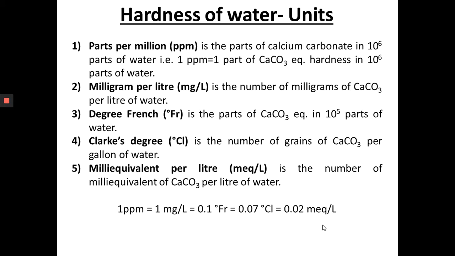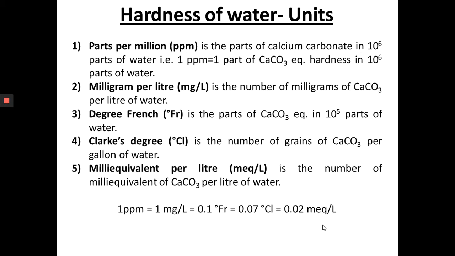One is parts per million. Parts per million, ppm, is the parts of calcium carbonate in 10 power 6 parts of water. So 1 ppm means 1 part of calcium carbonate equivalent as hardness in 10 power 6 parts of water. That is called 1 ppm hardness. Milligram per liter is the number of milligrams of calcium carbonate per liter of water. Both of them are equal. We will see later.